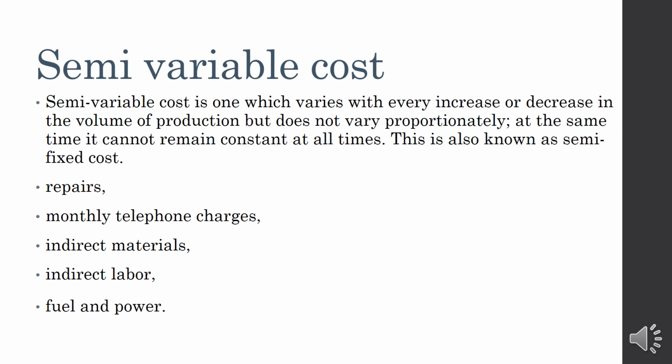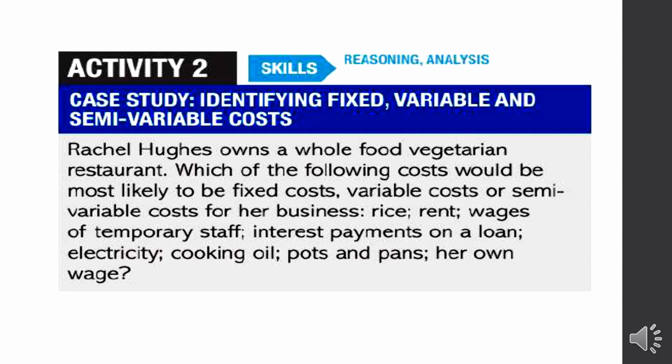So now we will have a textbook activity. In this activity, they are talking about a vegetarian restaurant, and which of the following costs would most likely be fixed cost, variable cost, and semi-variable cost for her business. So you have to classify these costs, whether fixed cost or variable cost or semi-variable cost.